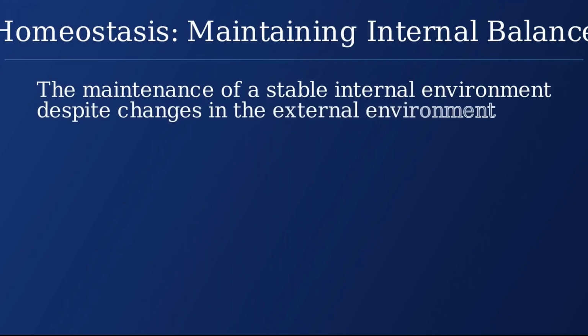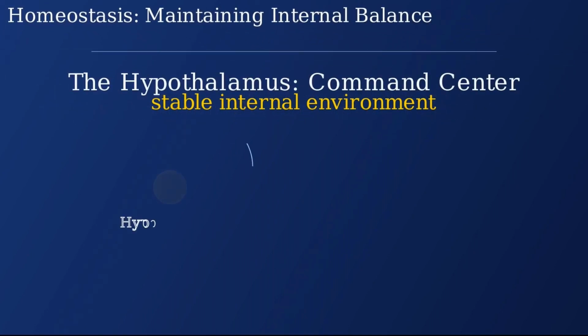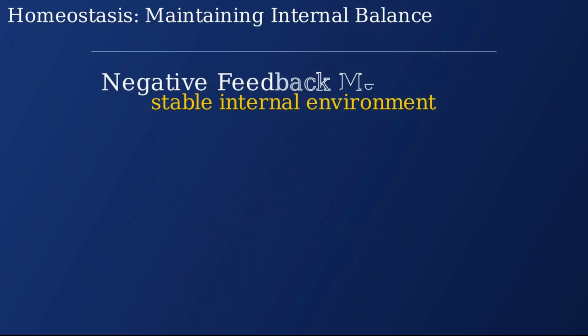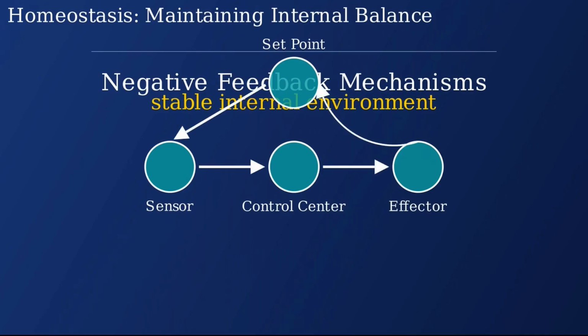Homeostasis is the maintenance of a stable internal environment within narrow limits despite external changes. The hypothalamus plays a central role in homeostasis by monitoring internal conditions and linking the nervous and endocrine systems. Negative feedback mechanisms are the primary way homeostasis is maintained. These systems counteract changes to restore set points.